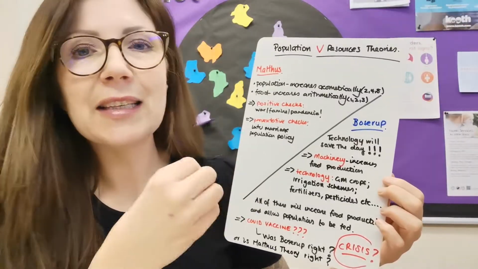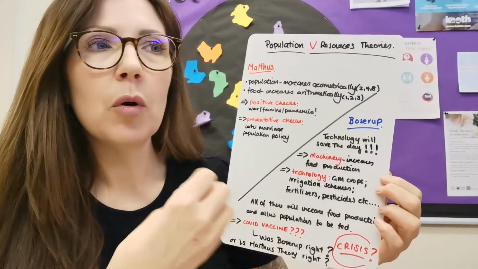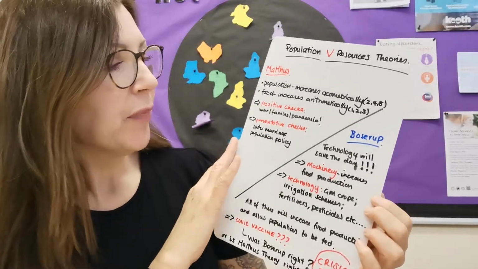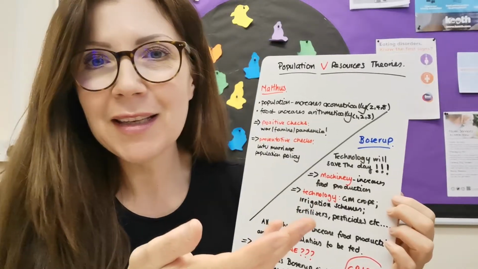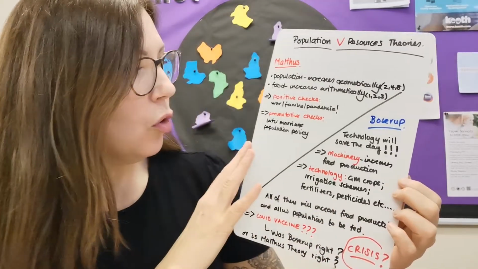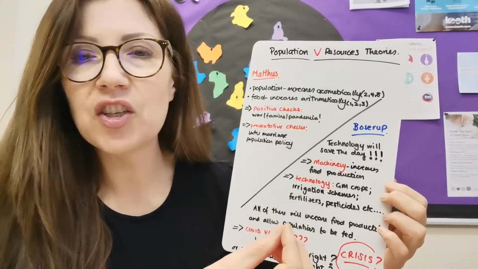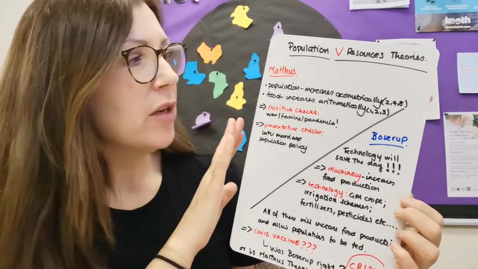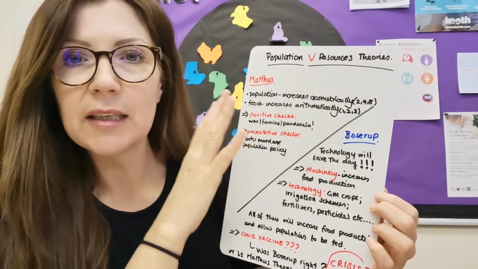So he says that there needs to be two types of check to stop the population growing. And we can see this in the animal kingdom, but we almost don't see it as human beings because we kind of think we're above nature in some ways. And he says that there's either things called positive checks, so things like war, famine, pandemics, which curb the population and stop the population growing, or what we call preventative checks. And that could be things like marrying later, having less children, the China one-child policy, etc., to actually decrease the population. So that is Malthus's theory on population versus resources. So that's the first one.